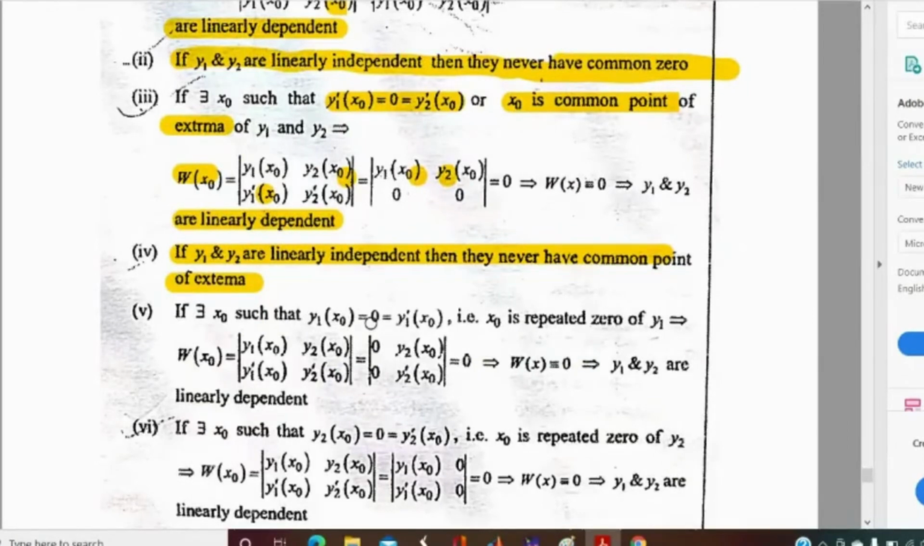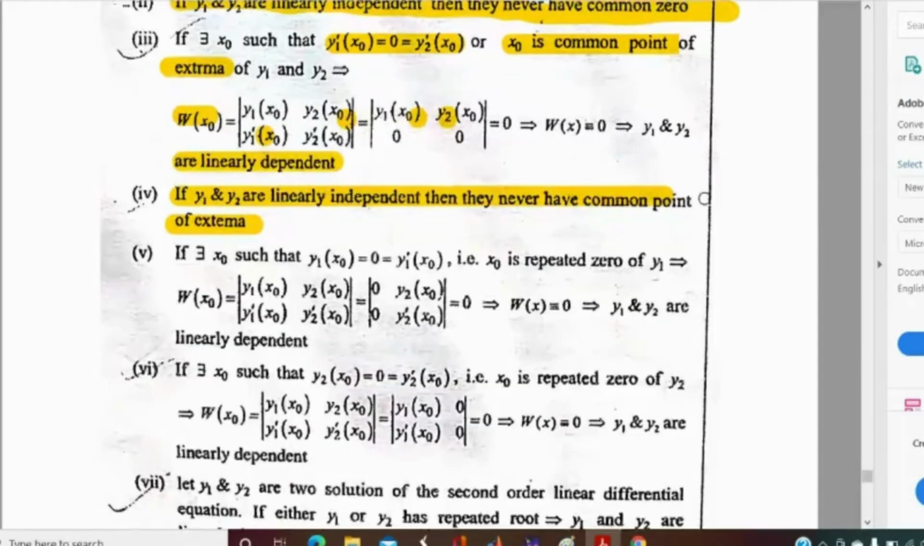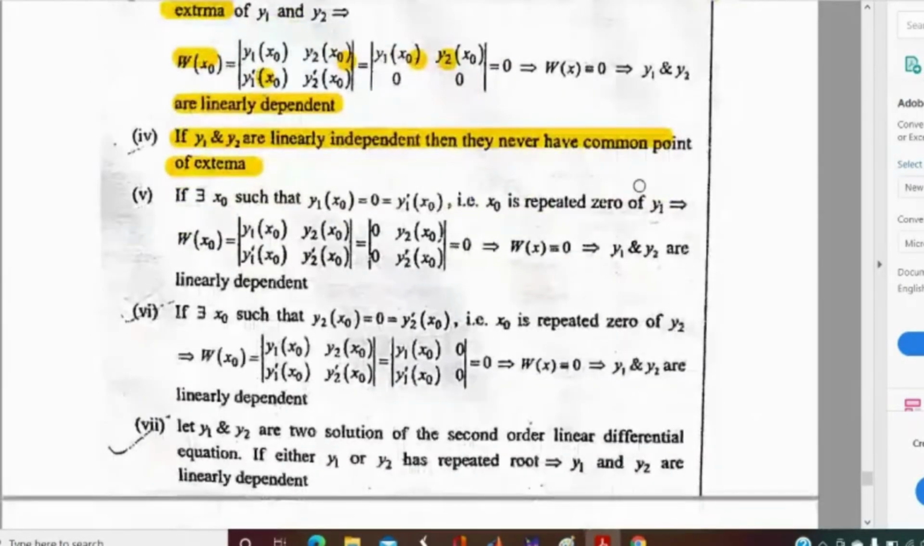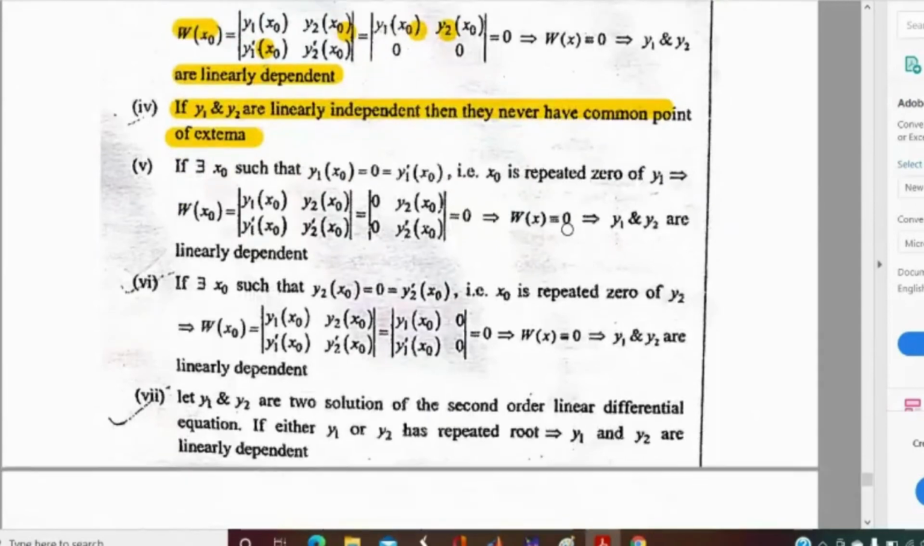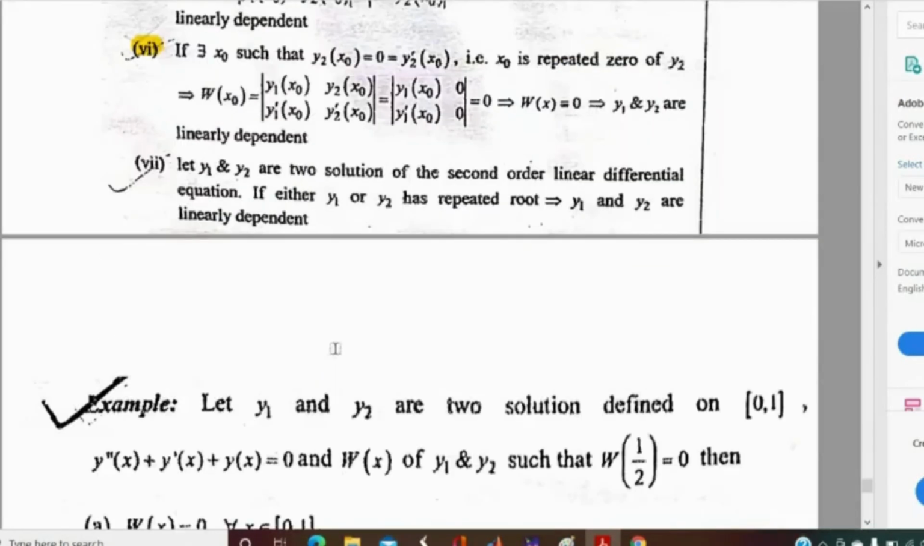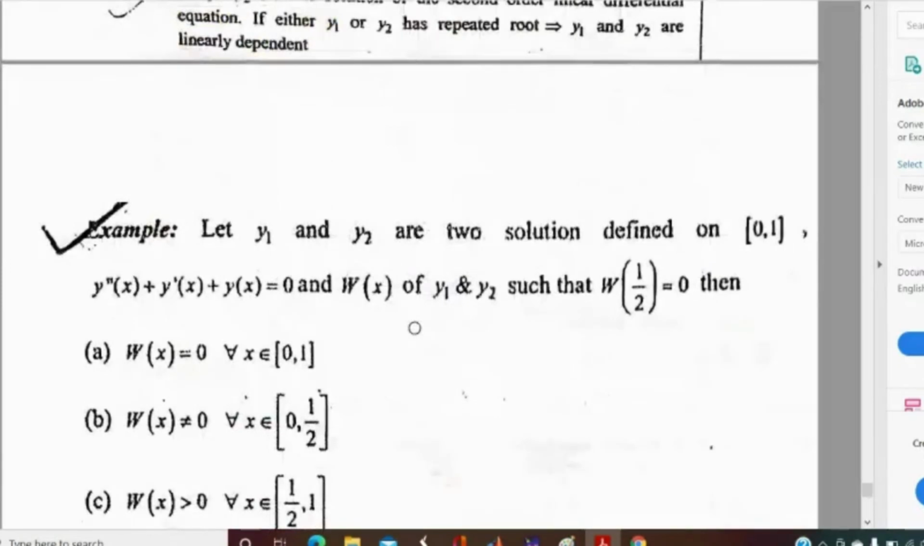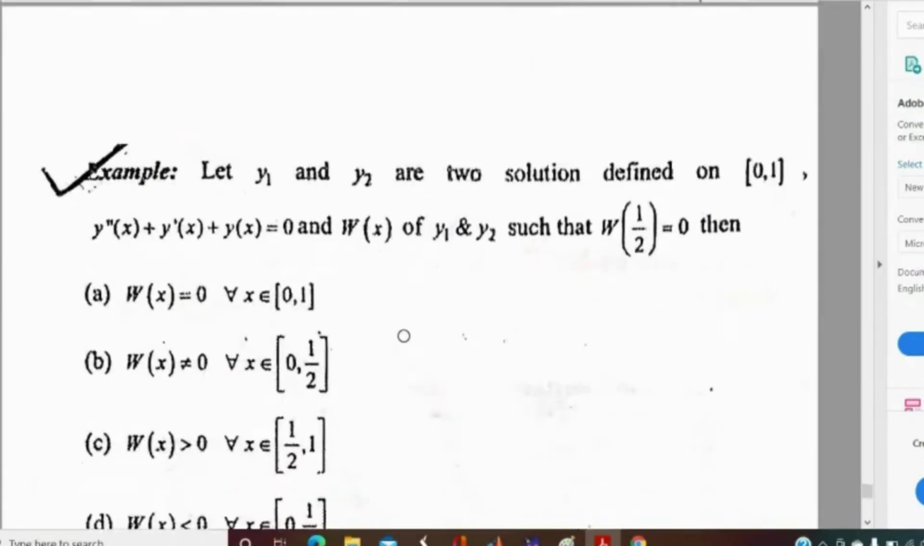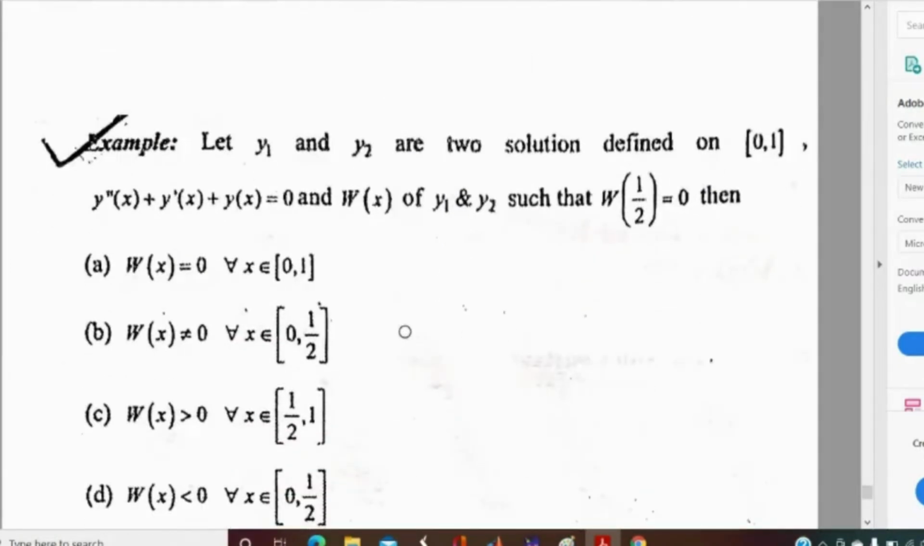Yes, sir. Taban, our time is almost over, so you can quickly come towards an end, and we can have some interactions. Okay, sir. Let me discuss another problem, and then we will finish. In the similar way, you can see propositions 5 and 6. So here I have given a problem regarding Wronskian.